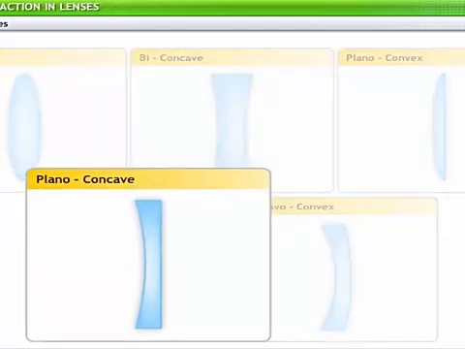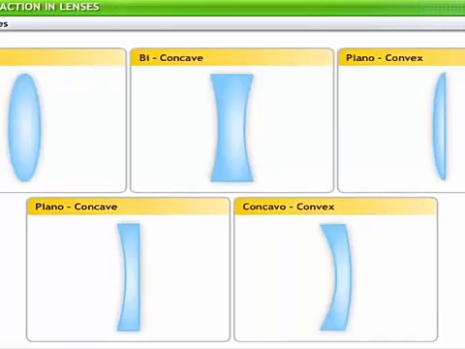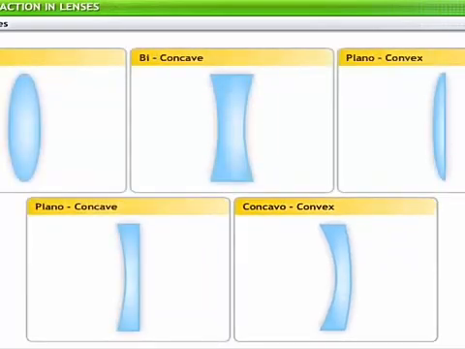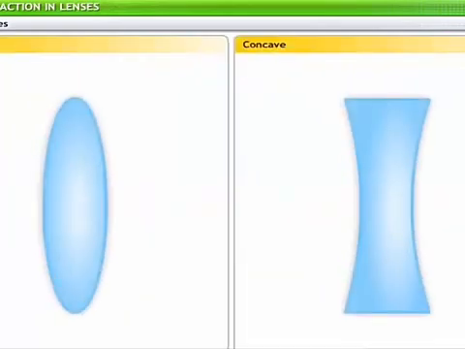A plano-concave lens is the one that has a concave surface on one side and a plane surface on the other. A concavo-convex lens has a concave surface on one side and a convex surface on the other. Convex and concave lenses are important as they are more commonly used than the other types of lenses. We will focus on these two types of lenses in our study.